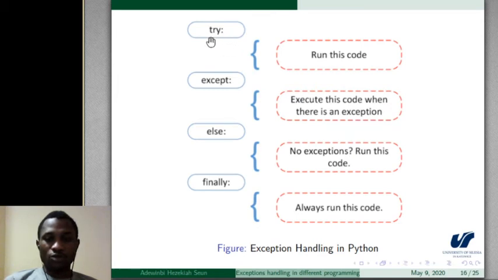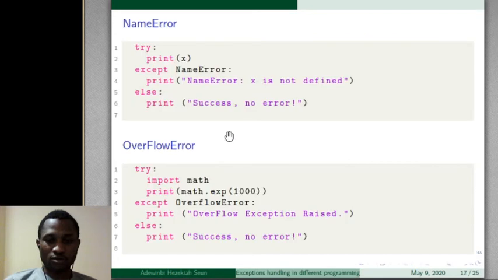So in Python, we use try, except, else, finally. Between try and except, we have the code that we want to run. Then except, if there is a problem or an exception with this, we capture it here. Then else, you can run the code again. Finally, as I said in Java, we always run this code, no matter what happens between try, except, and else.